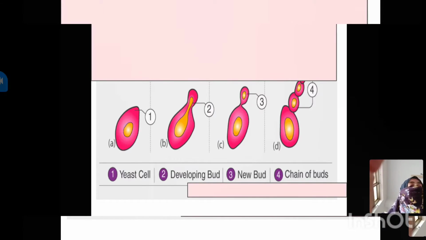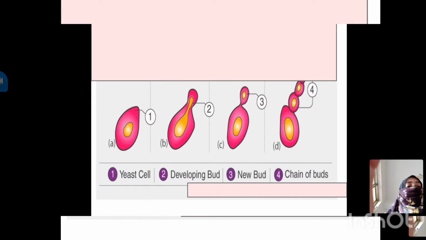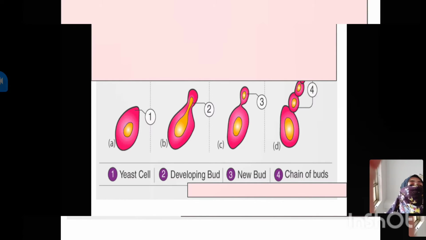Let's take one more example of budding, that is yeast. In this, the cell will develop another bud, the new bud will form, and this will create a chain of buds, and this is how it will reproduce.